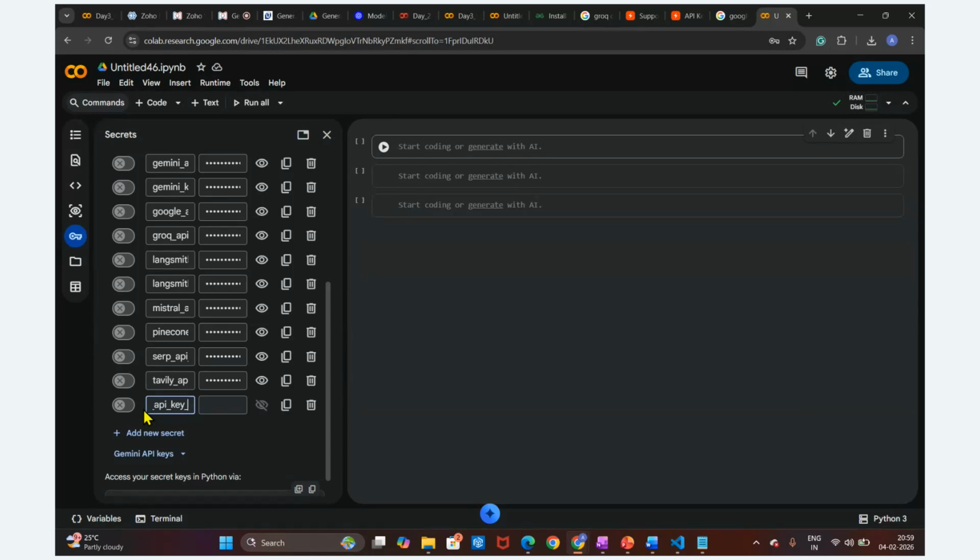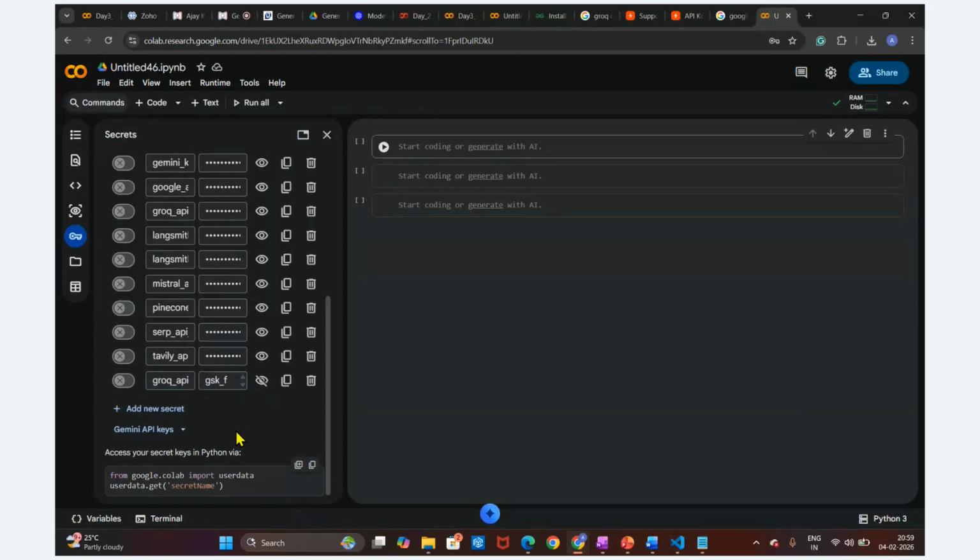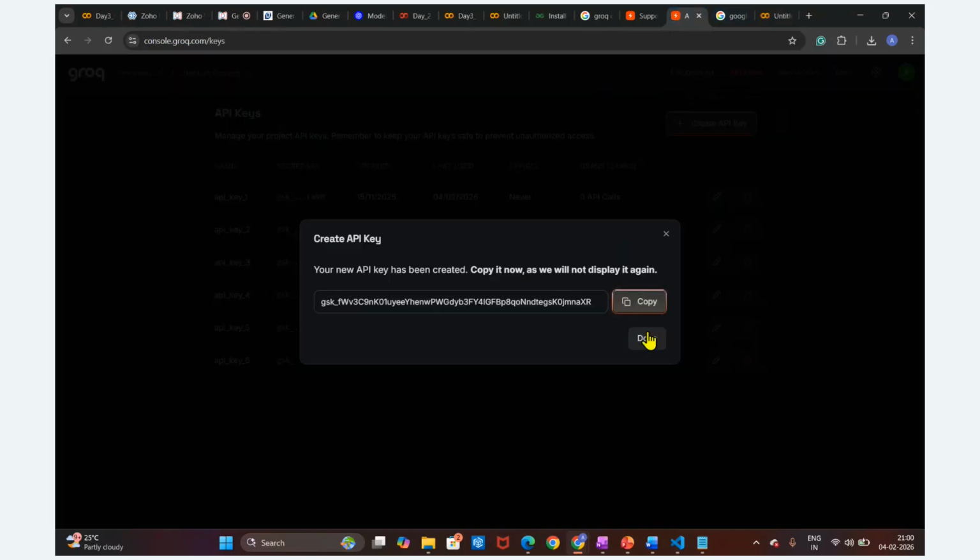API key 6. I'm going to write this because this is the sixth one I have created, and I'm going to paste it here. Okay, fine. So now this key is stored here, guys. So we are going to utilize this. Now we are done, you can click on done.